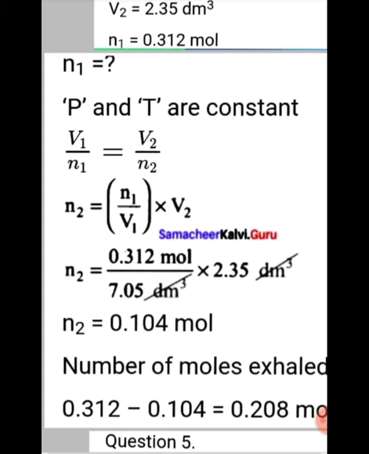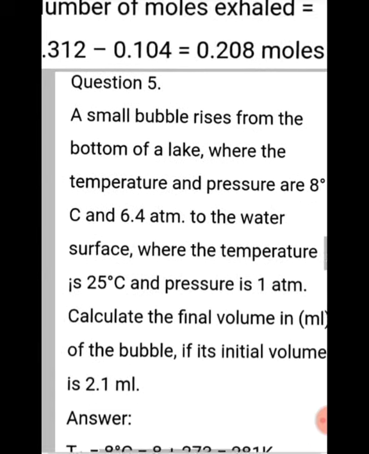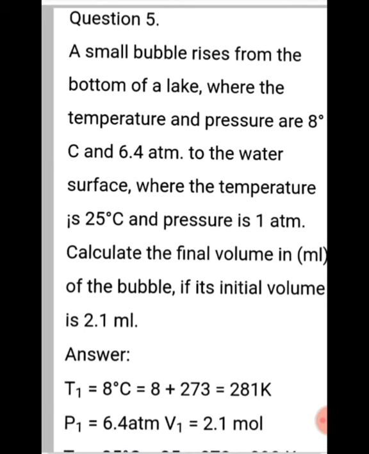So V1 by N1 equal to V2 by N2, the same like that. So N2 equal to N1 by V1 into V2. Substitute the values, we can easily find out N2 is equal to 0.104 moles. So the number of moles exhaled is, if we subtract, only 0.208 moles. That is what they have exhaled. Okay, now we are going to see the problem number 5.